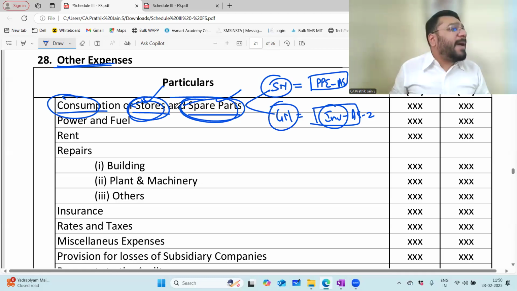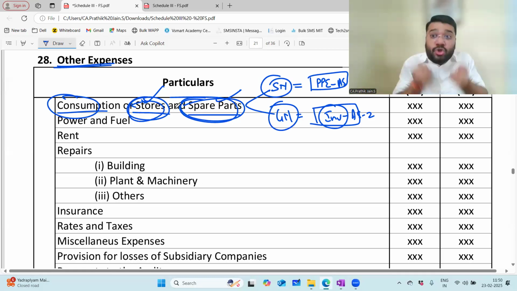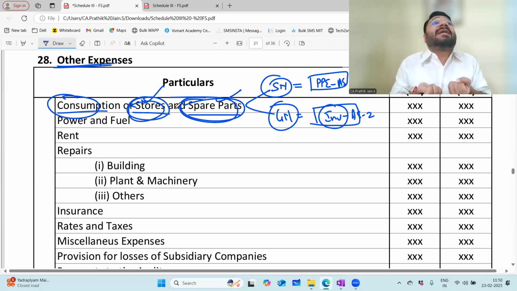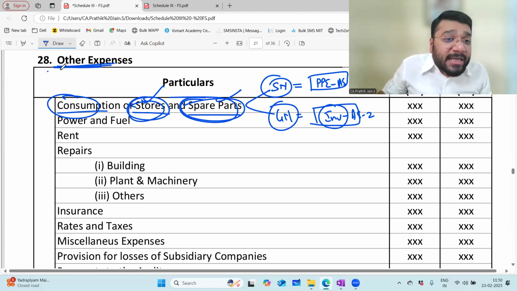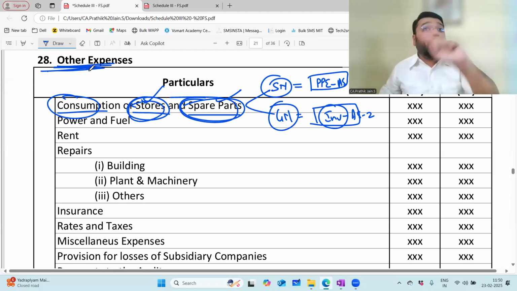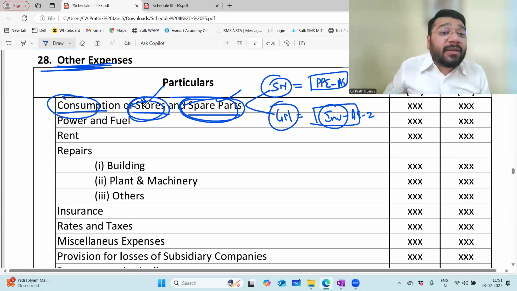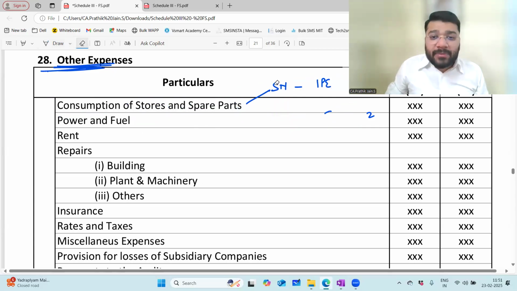There are certain stores and spare parts, nuts, bolts, etc., which I'm using for multiple general purposes. When I consume them, those are consumption expenditure, so I should record them under the other expenses category. Am I loud and clear? It will not go to your raw material. What is raw material? That which I'm using for the manufacturing process. This is consumption of stores and spare parts. Any problem in this? Online people, any problem? No, sir.